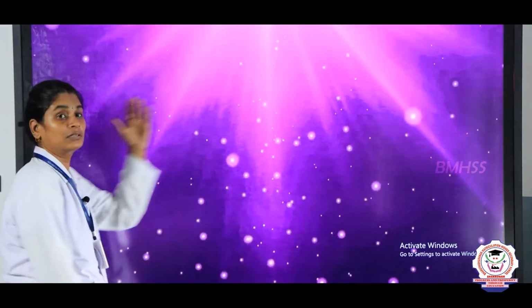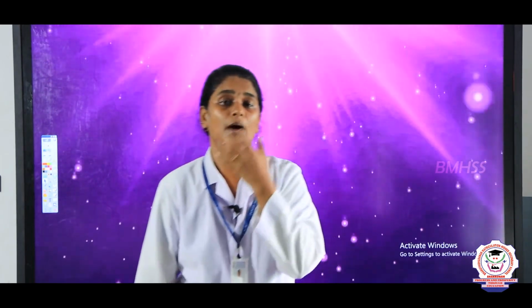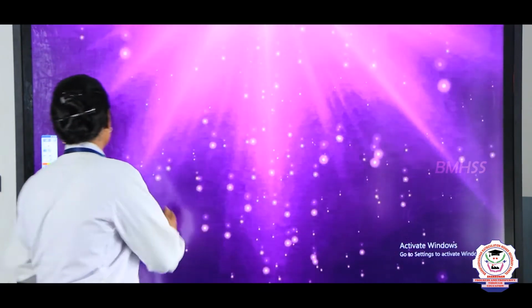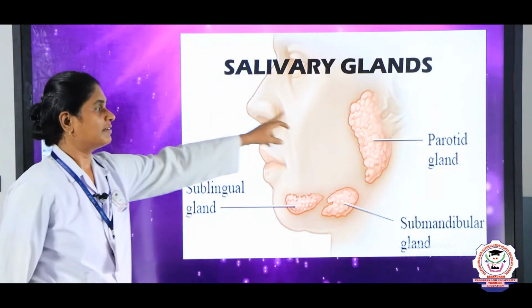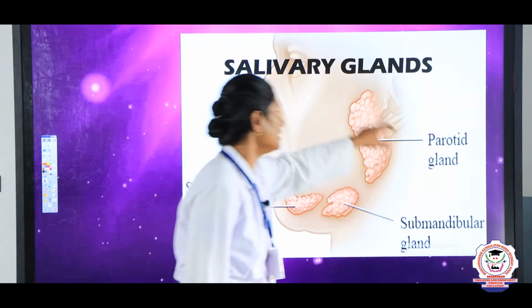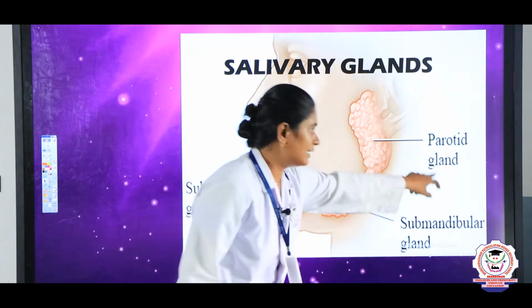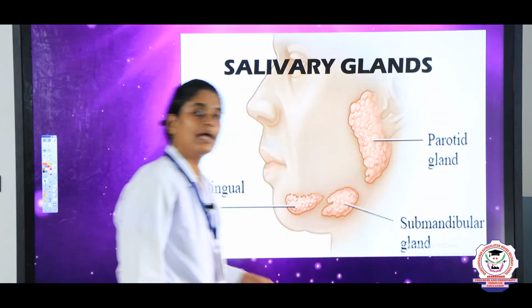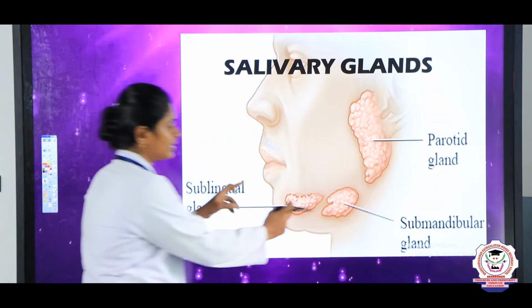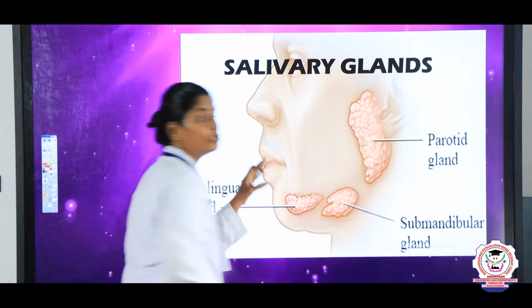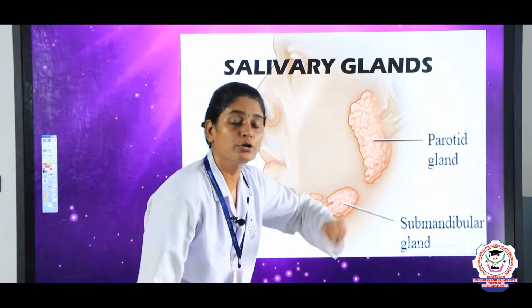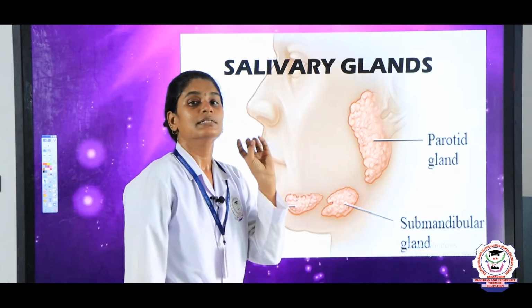how the mouth, the buccal cavity, helps in producing the saliva. You can see here salivary glands. You can see 3 pairs of salivary glands here: parotid gland, submandibular gland and sublingual gland. These salivary glands produce an enzyme called saliva.